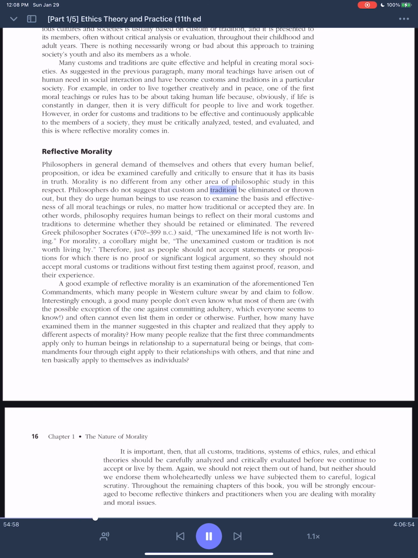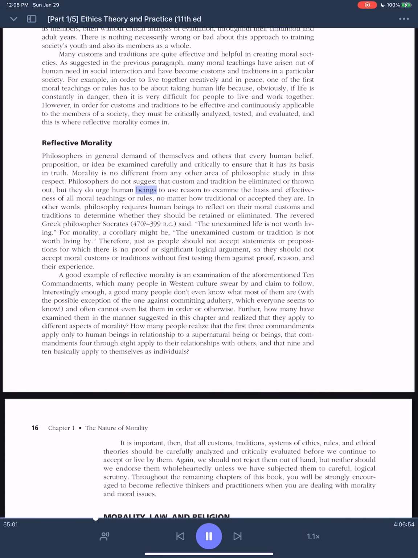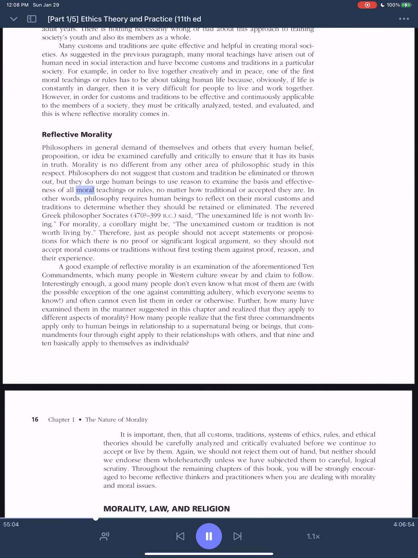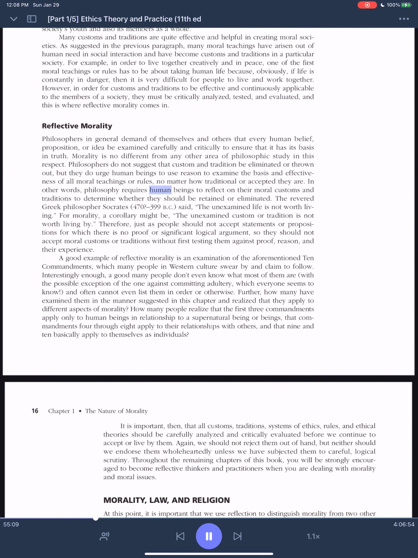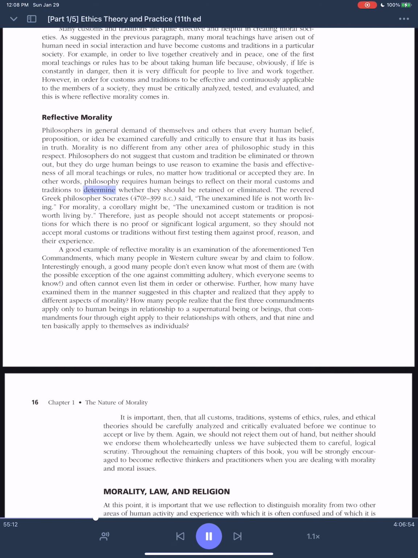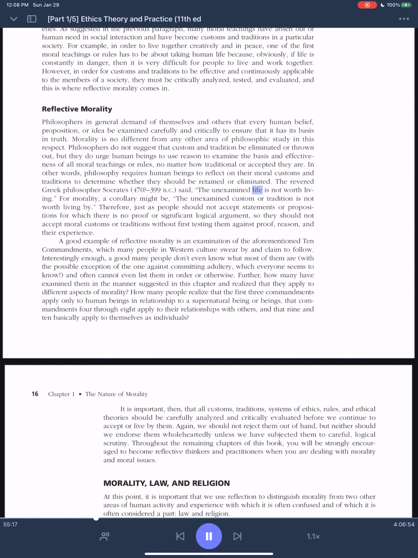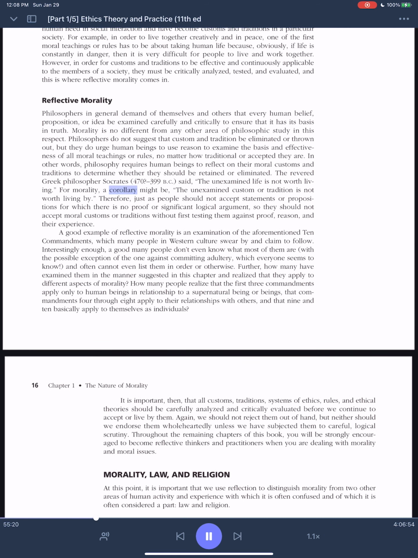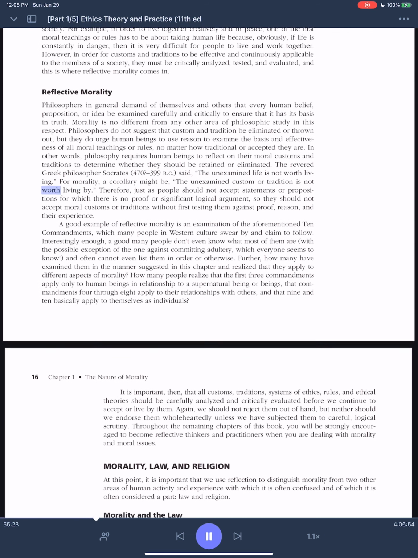Philosophers do not suggest that custom and tradition be eliminated or thrown out, but they do urge human beings to use reason to examine the basis and effectiveness of all moral teachings or rules, no matter how traditional or accepted they are. In other words, philosophy requires human beings to reflect on their moral customs and traditions to determine whether they should be retained or eliminated. The revered Greek philosopher Socrates, 470–399 BC, said, "The unexamined life is not worth living." For morality, a corollary might be, the unexamined custom or tradition is not worth living by.